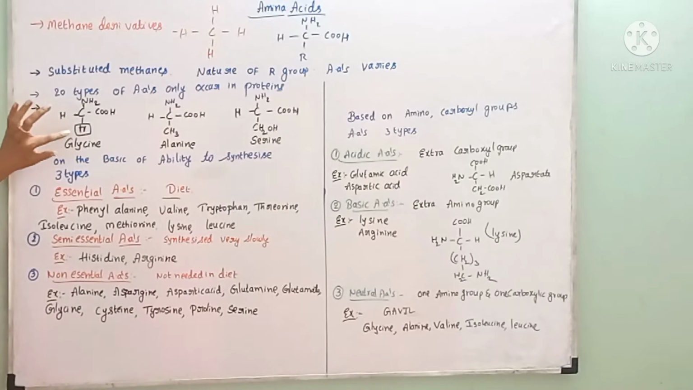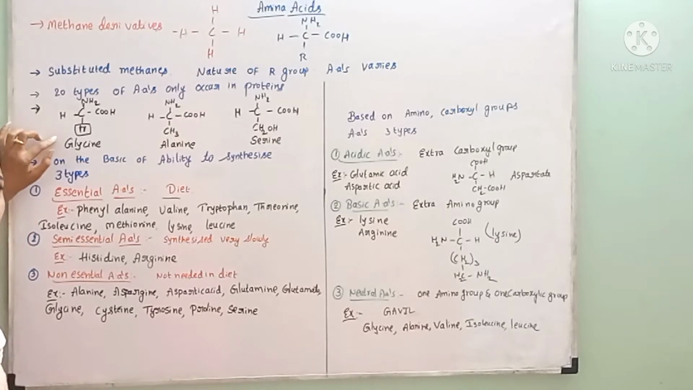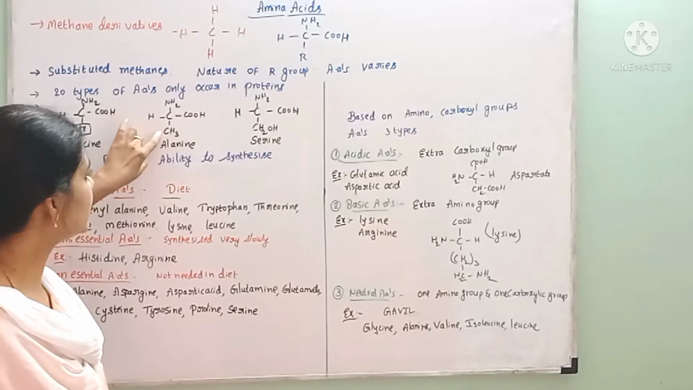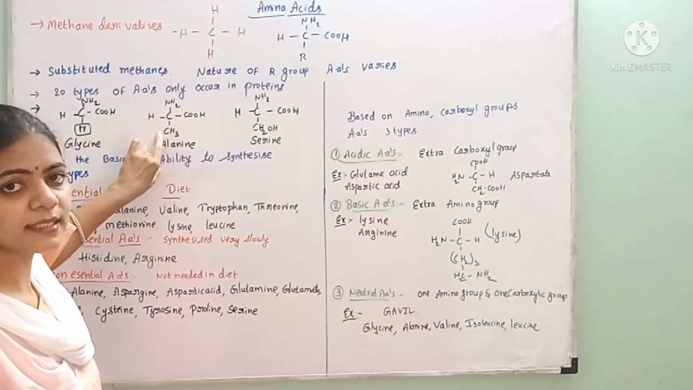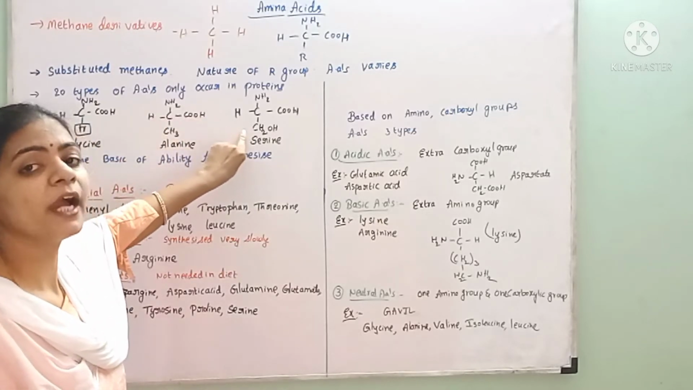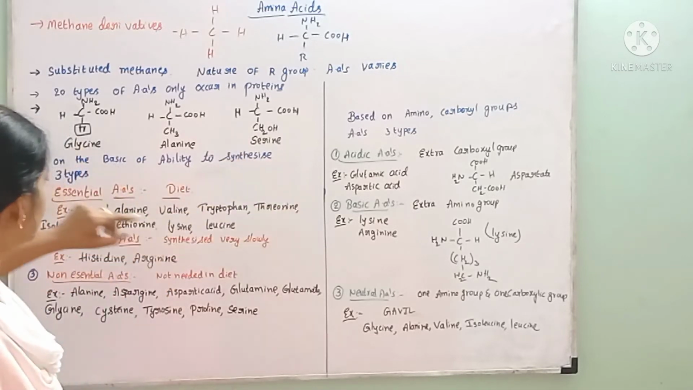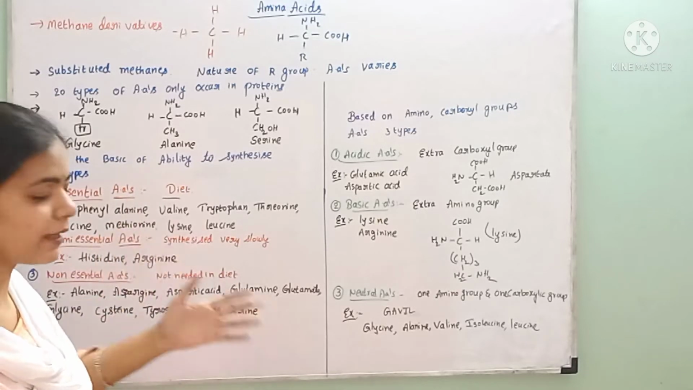For example, if in the R group there is hydrogen present, that amino acid is called glycine. This glycine is called the simple amino acid. And if the R group is replaced by a methyl group, that amino acid is called alanine. And if it is replaced by a hydroxymethyl group, that is called serine. Here, depending upon the type of R group, the amino acid varies.